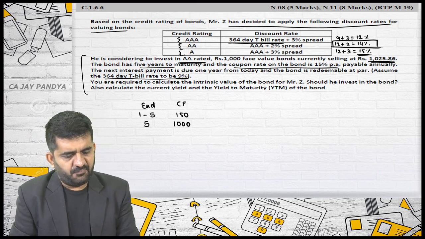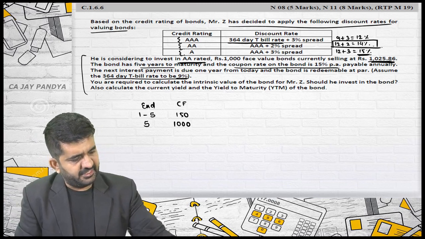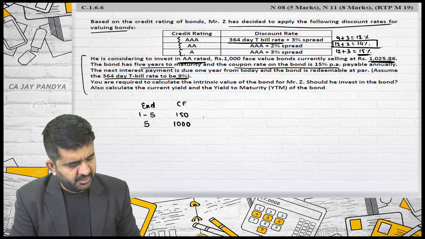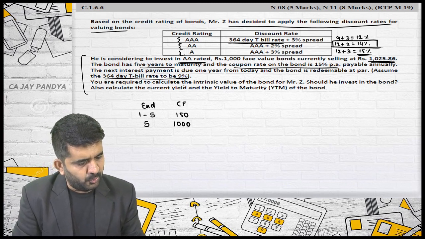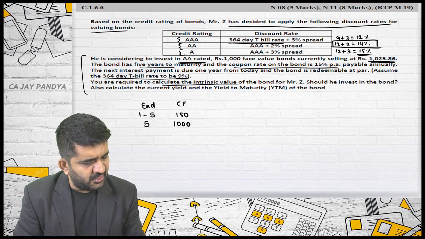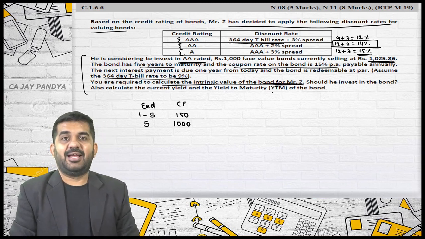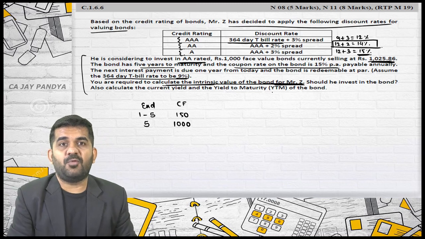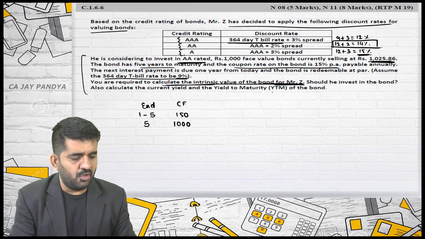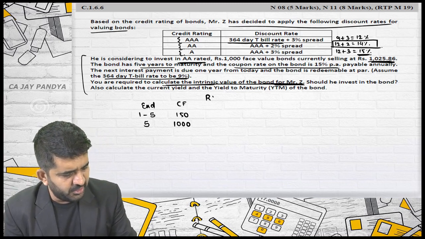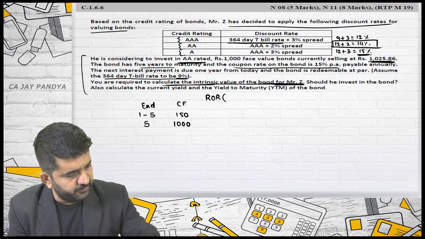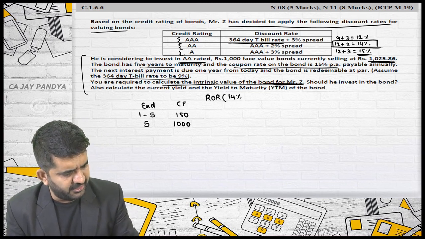Assume a 364 day stable rate at 9%, which we have already considered. You are required to calculate the intrinsic value of the bond for Mr. Z. You want to find out the valuation of the bond for Mr. Z. What is the required rate of return of Mr. Z for an AA rated bond?